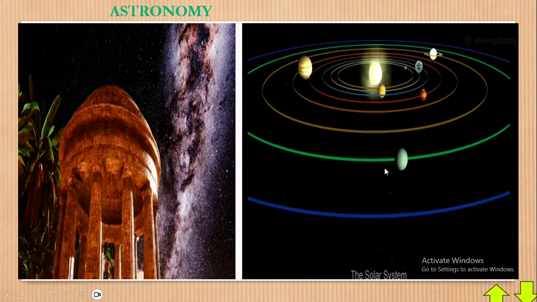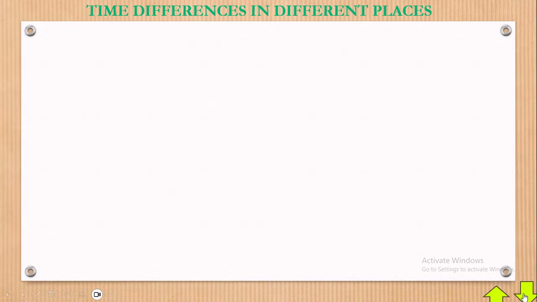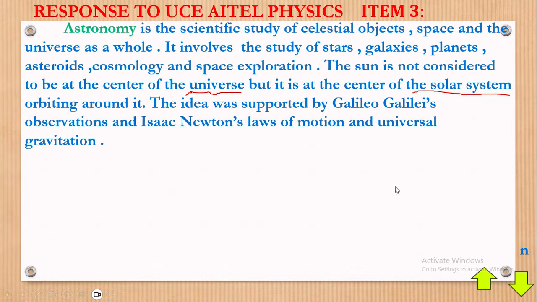A solar system is what you're seeing here. Sun in the middle, surrounded by planets, different planets. That's what we call a solar system. So the sun is the center of the solar system, not the universe as assumed.